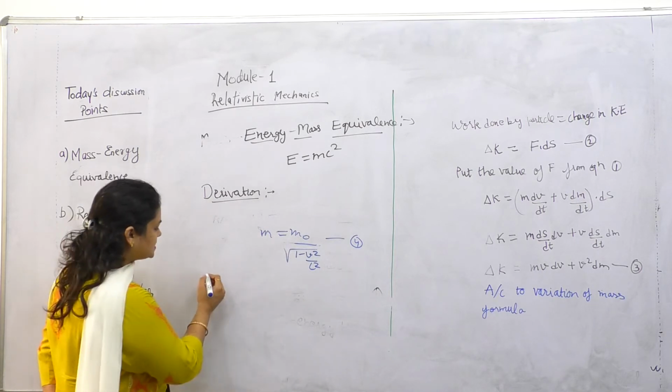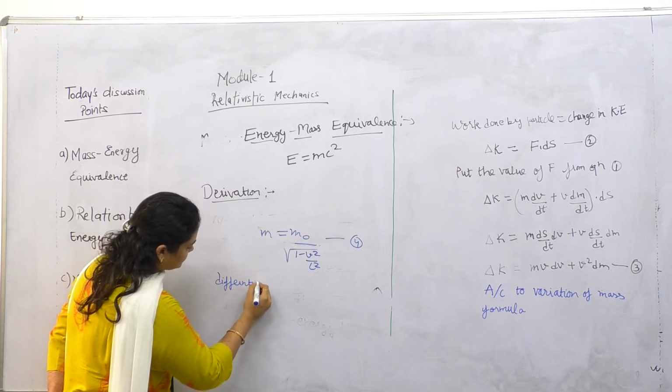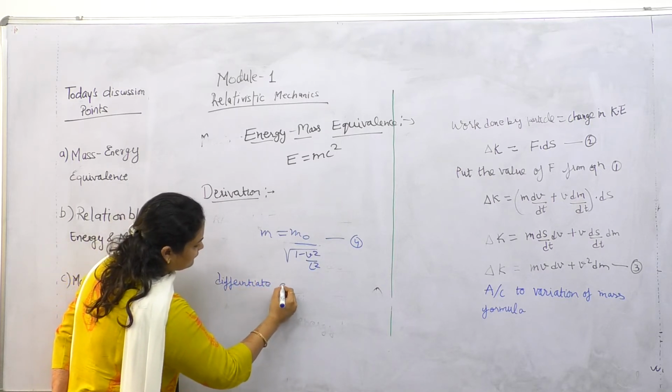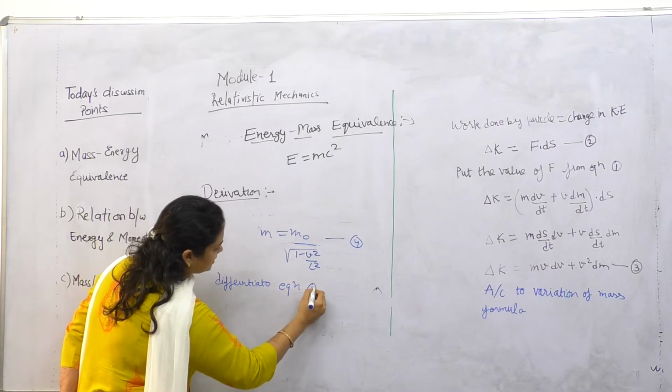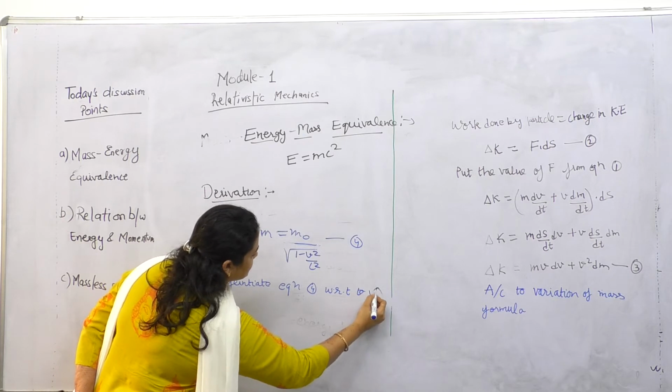So differentiate equation 4 with respect to v.